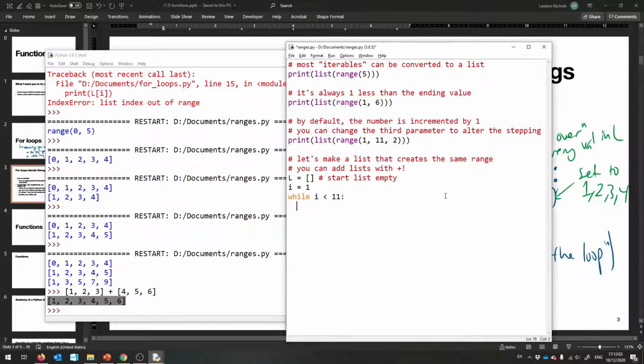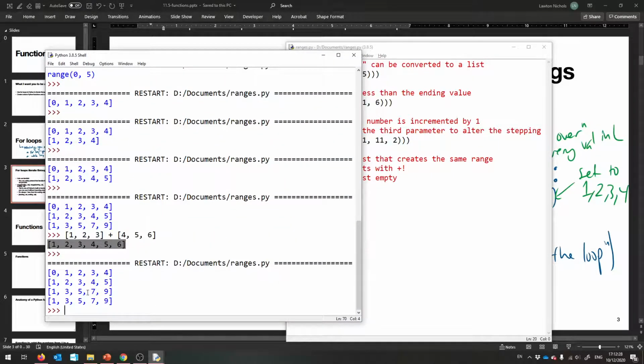Then we'll say, all right, L equals whatever it was plus the list with just i in it. I'm going to show you this working, promise. And then we'll say i equals i plus 2. So that'll recreate all of this. So now, if I print L, I should get the same thing.